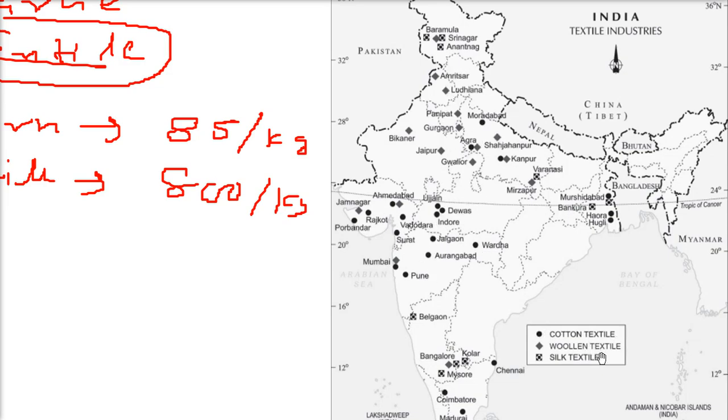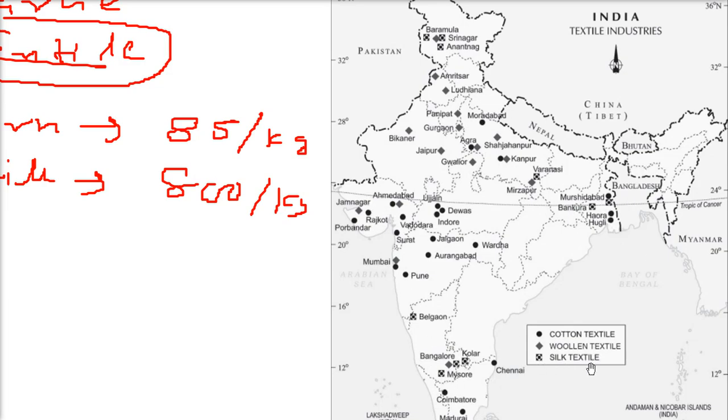Then we have woolen textile. Woolen will always be in these places. Why? Because wool is normally taken from sheep, which live or stay in a cold environment. So this is the place where the cold environment is there. Woolen textile mills are mostly concentrated here, but you will find some in other regions also.